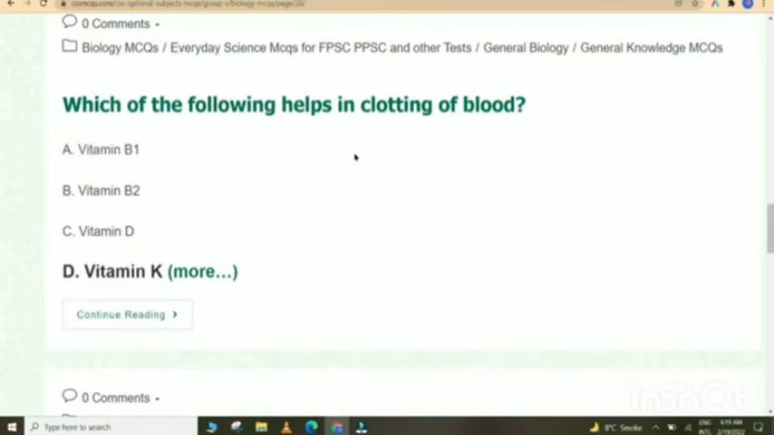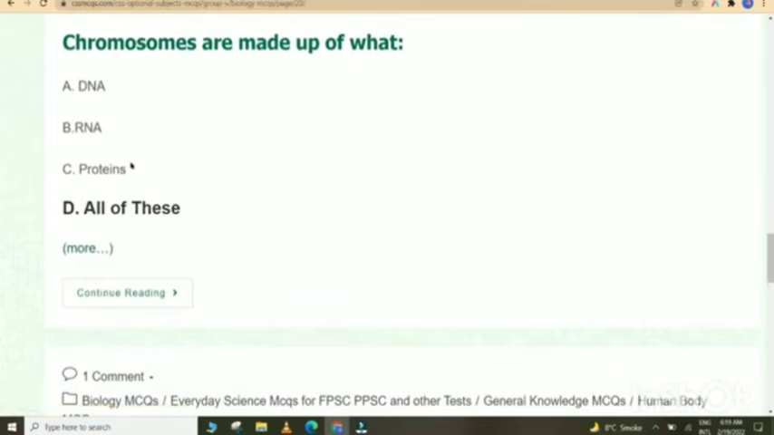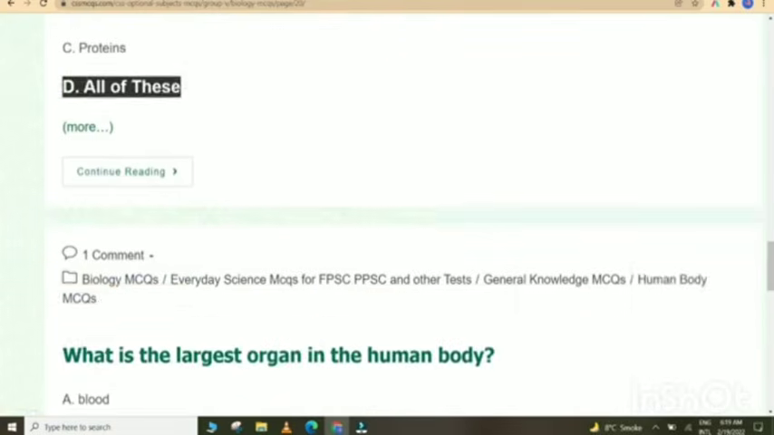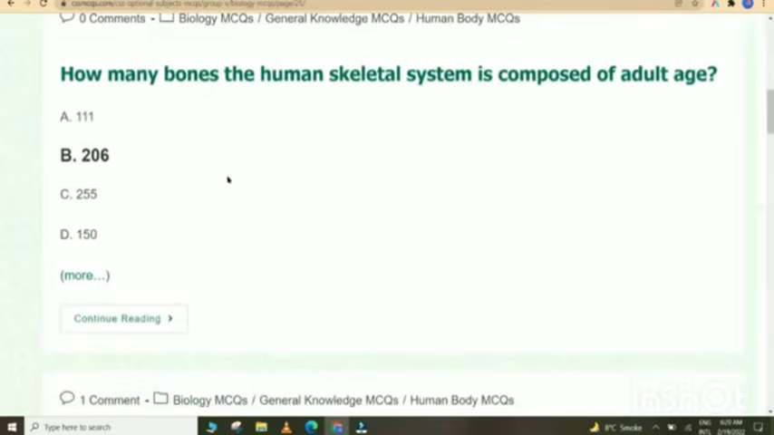Which of the following helps in clotting of blood? Vitamin K. Chromosomes are made up of DNA, RNA and proteins. All of these. What is the largest organ in the human body? Skin.